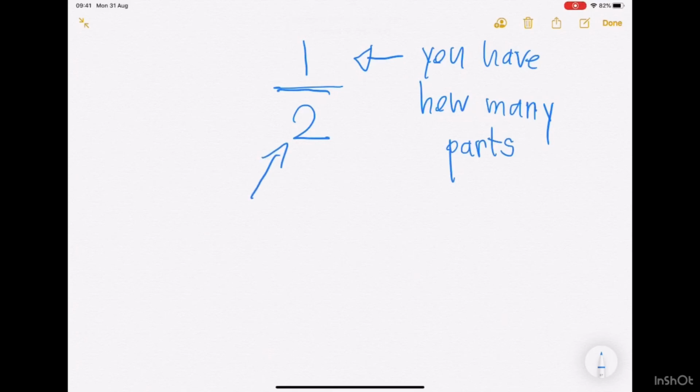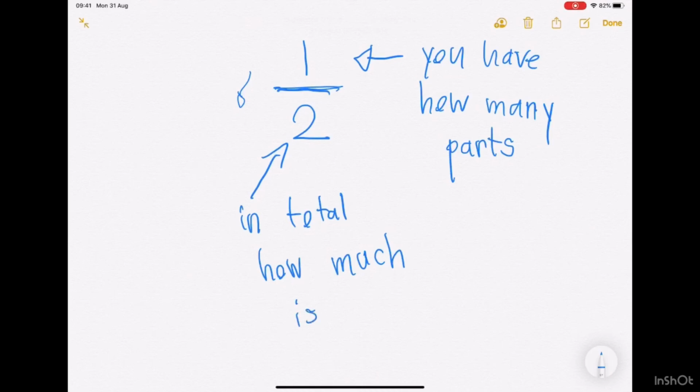And the bottom one is called the denominator, which represents how many parts there are in total. Let me just write that in.